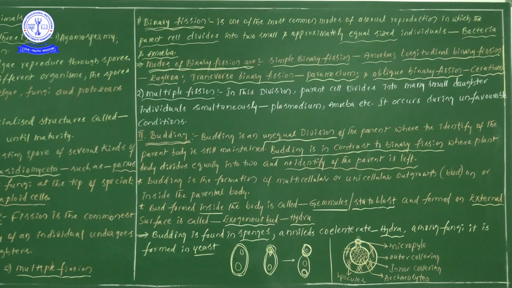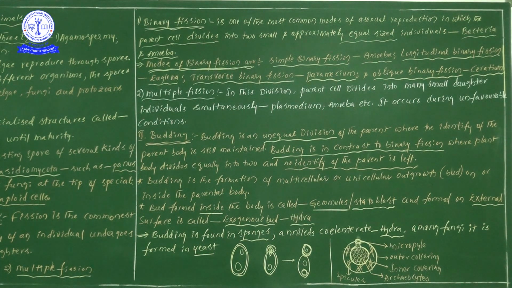Next, from the multiple fission point of view, in our textbook they have given one important point: encystation. Do you remember? Encystation formation means that around a particular Amoeba, multi-layered structures form. Within these structures the Amoeba members are present.